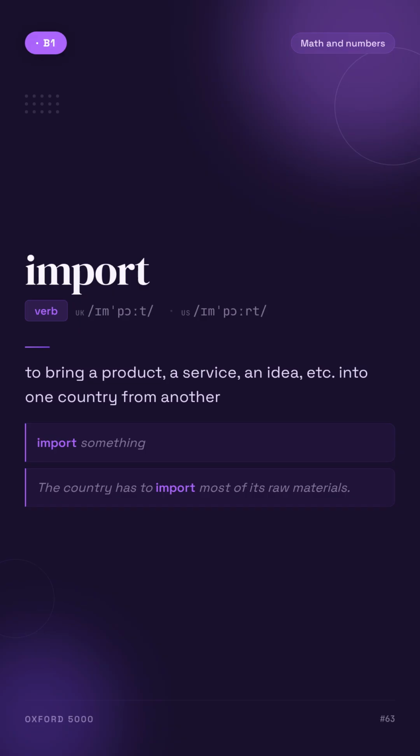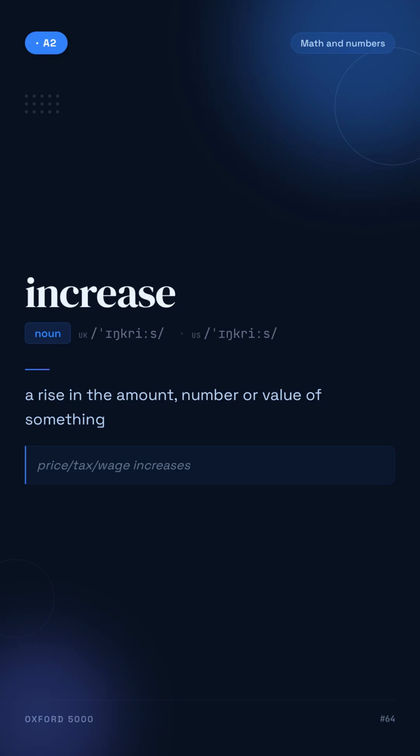Import. To bring a product, a service, an idea, etc. into one country from another. For example, import something. Increase. A rise in the amount, number, or value of something. For example, price, tax or wage increases.